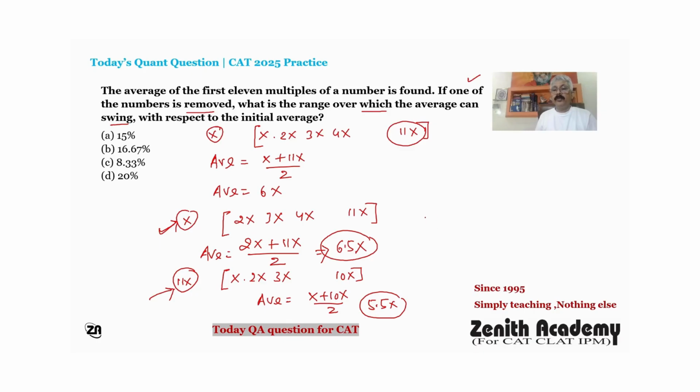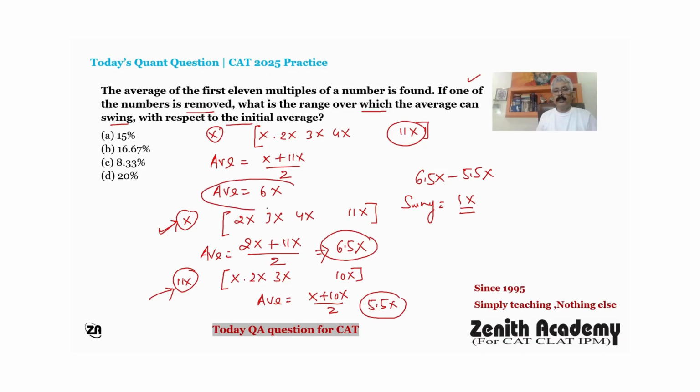So there is a swing of 6.5x minus 5.5x. So a swing of 1x. Now the question is, the swing with respect to the initial average.